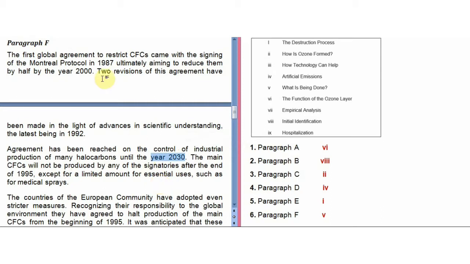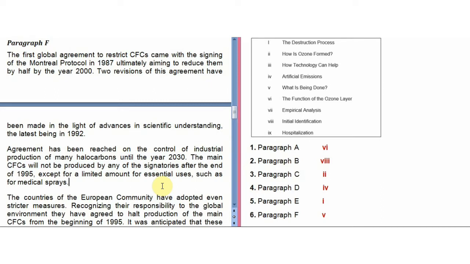So they started in 1987, and then they are saying that there would be control of the industrial production of many halocarbons until the year 2030. So it means the process is continuing, because the present year is before 2030. So the answer would be fifth.